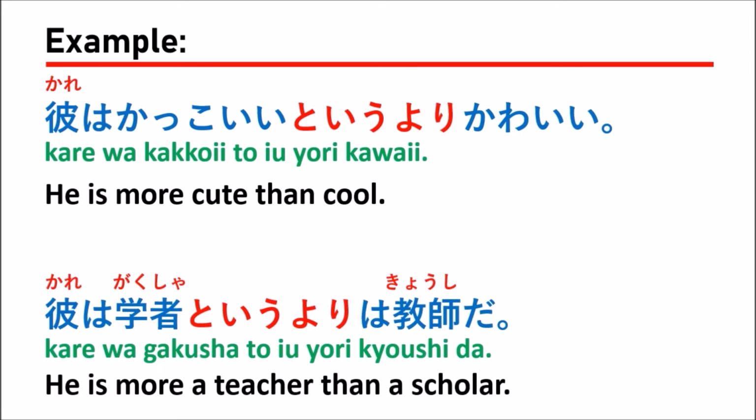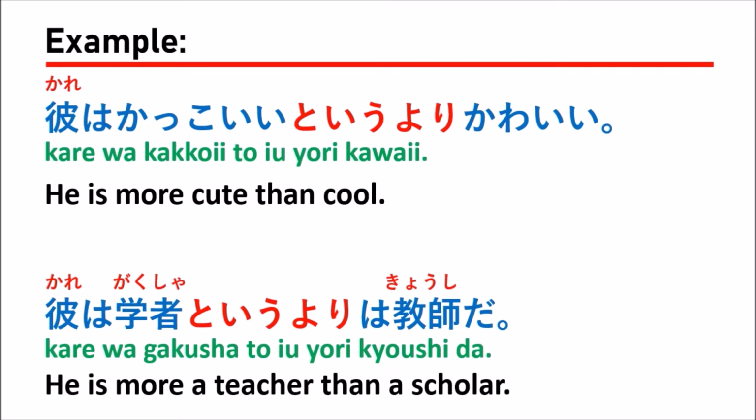For the second sentence, they say 彼は学者というよりは教師だ。In this case, they use は after より, right? It has the same meaning when you want to compare between two things. In here, they compare 学者 and 教師。学者 means scholar, or a person who learns something. 教師 means teacher.